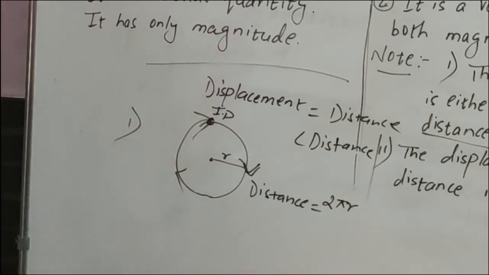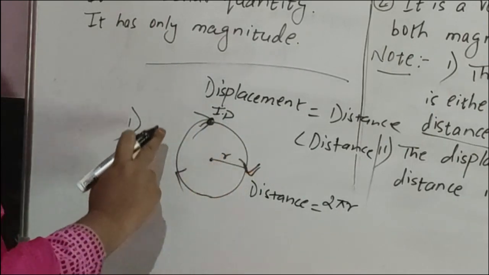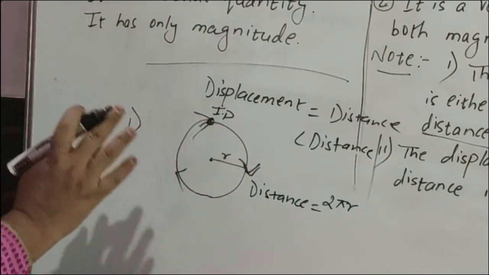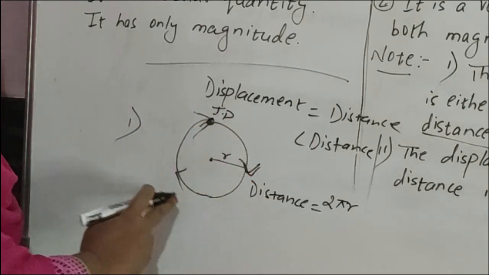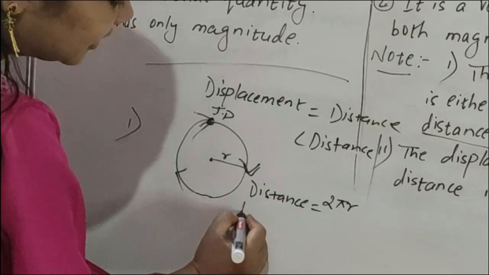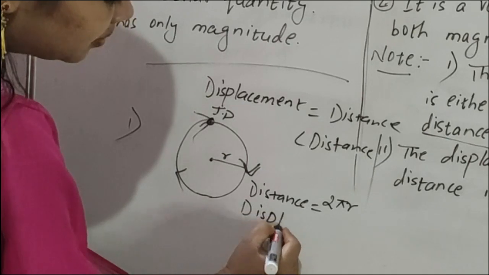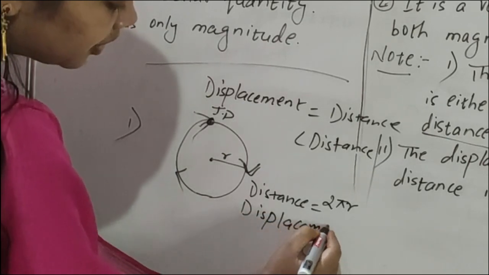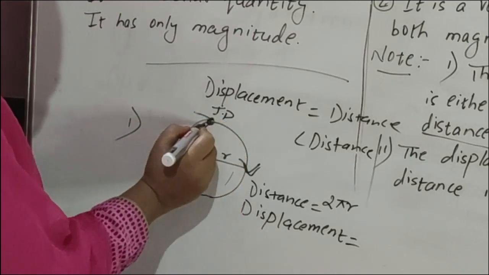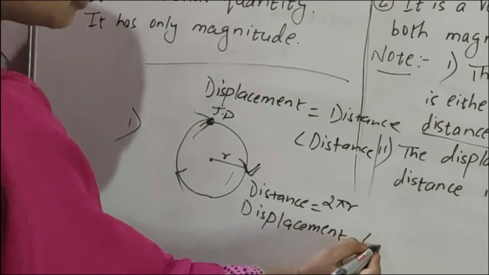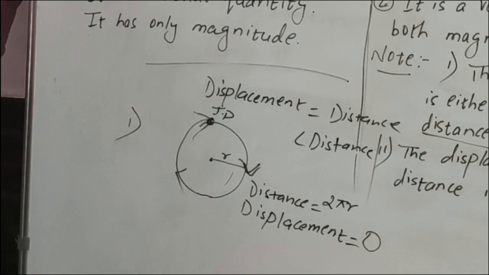So 2 pi r is the distance traveled by the body, because the body is moving in a circular track. But what is the displacement? The body started from here and ended here only, so displacement is 0.